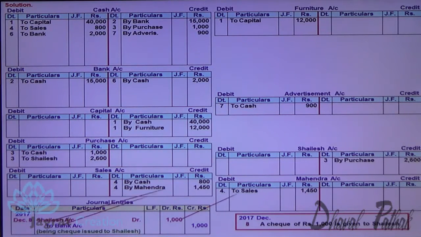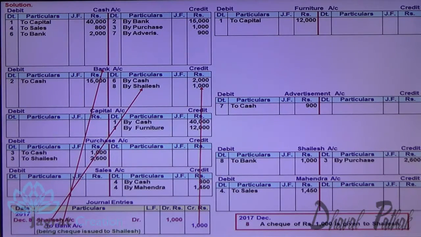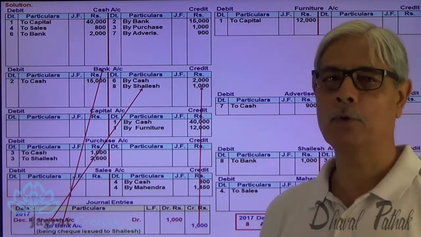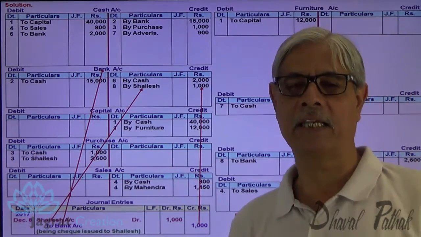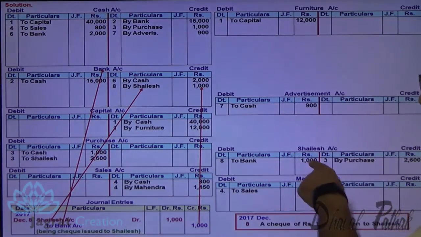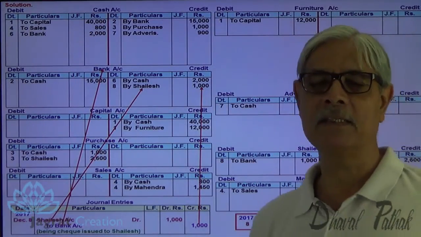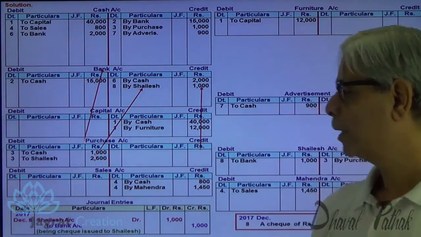Write on the debit side of Shailesh account to bank. Write on the credit side of bank account by Shailesh, because the bank has made payment to Shailesh. Shailesh is the receiver, bank is the giver. Here, Shailesh account debit to bank account credit. This is how the ledger posting is made. Next.